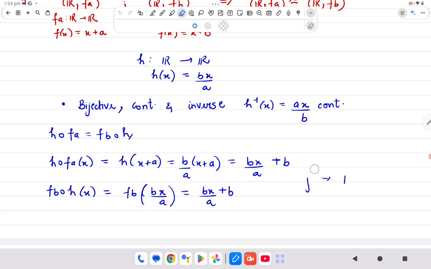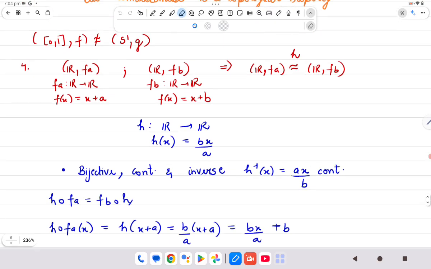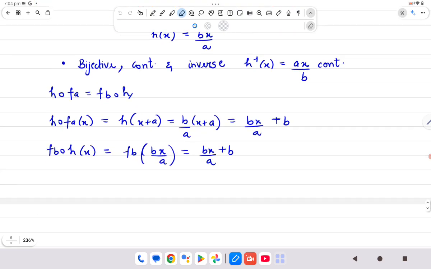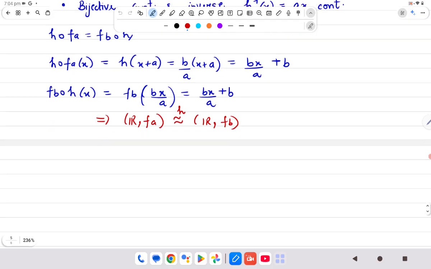Okay, बस यही हमें prove करना था. So hence we get that R with FA is topologically conjugate to R with FB. यानी कि जो two हमने translations लिए थी, they are topologically conjugate to each other.